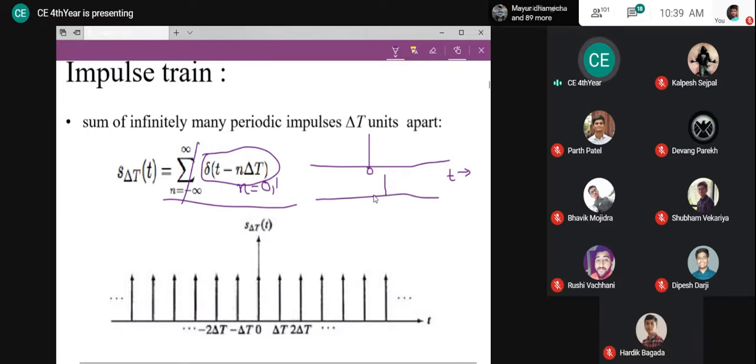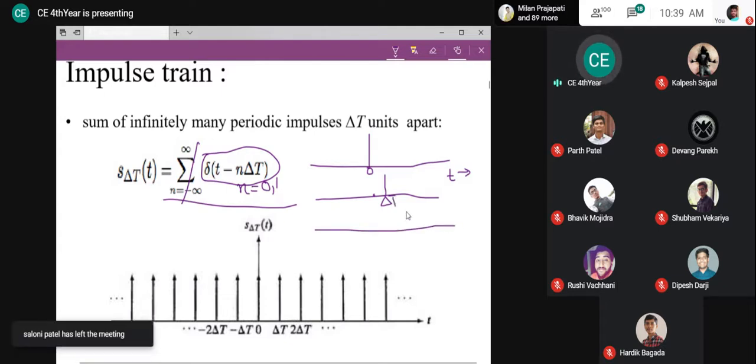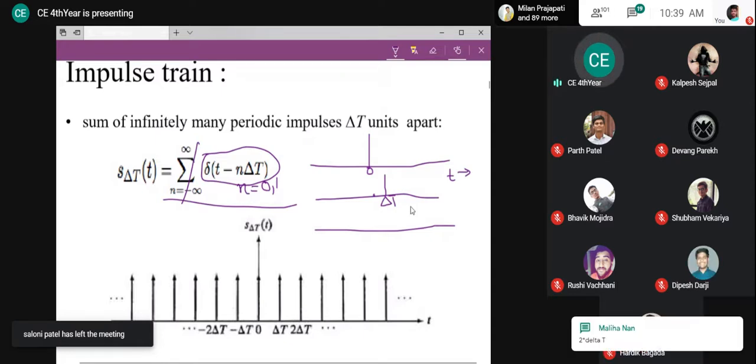So it will not exist at 0, but it will exist at delta t. In the same way, if n is equal to 2, where will this impulse exist? Yes, it will exist at 2 delta t.